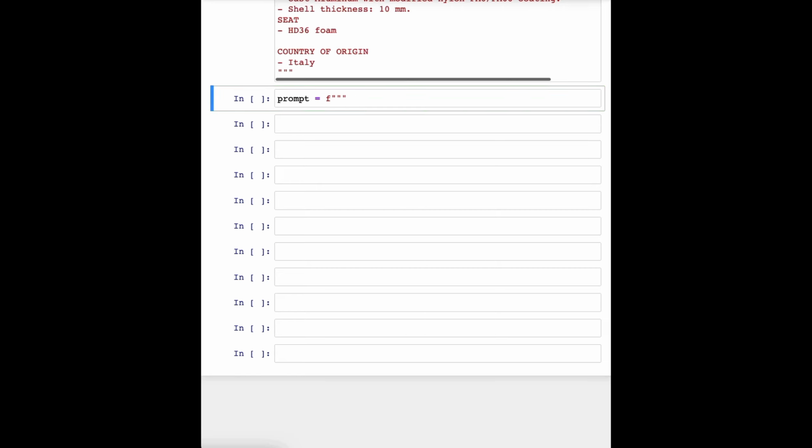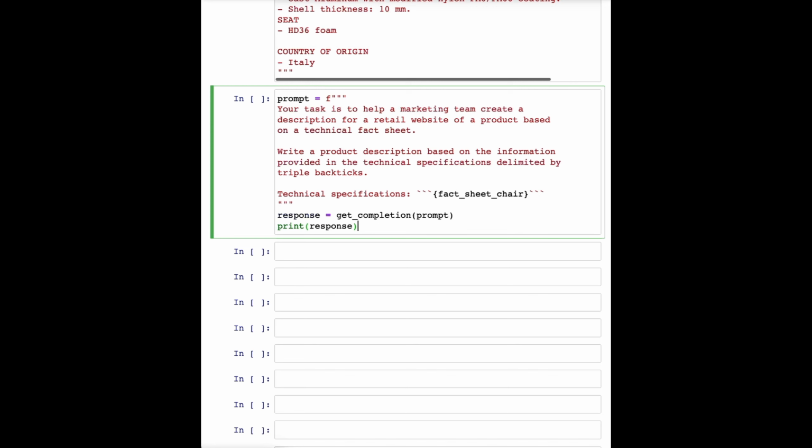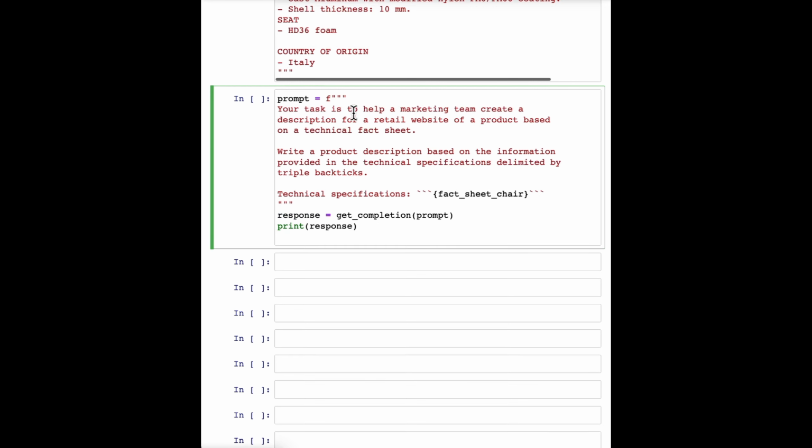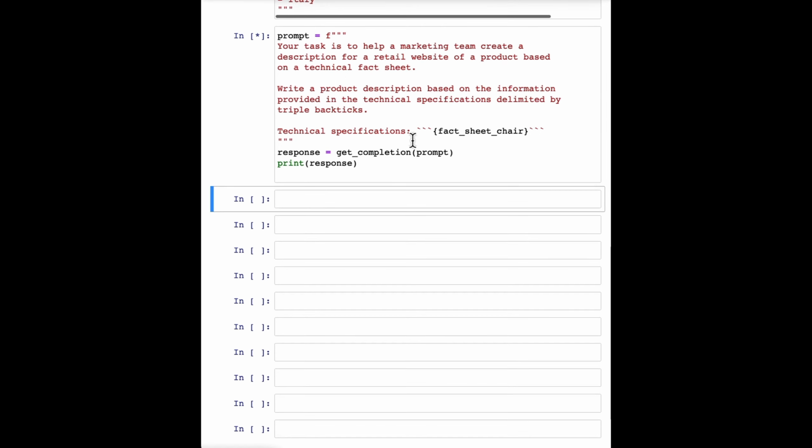as follows. And I'll just paste this in. So my prompt here says, your task is to help a marketing team create the description for a retail website of a product based on a technical fact sheet, write a product description, and so on, right? So this is my first attempt to explain the task to the large language model. So let me hit Shift Enter, and this takes a few seconds to run.